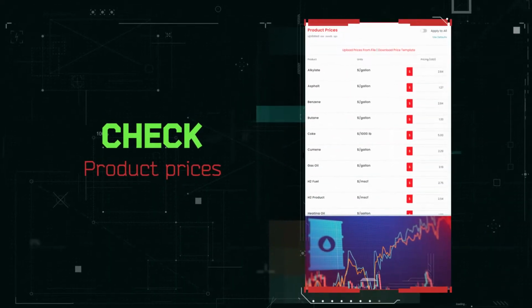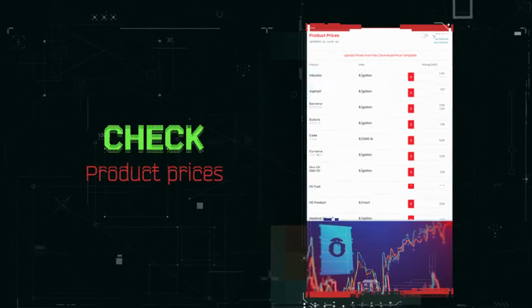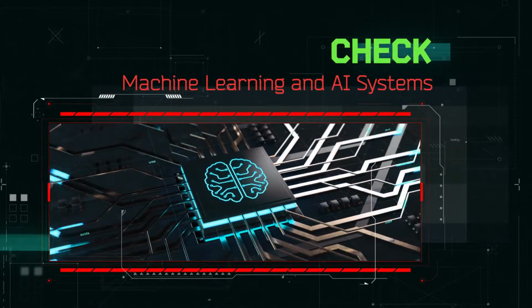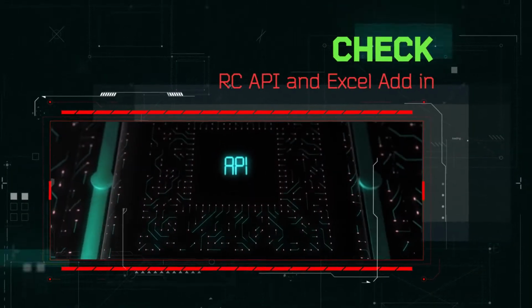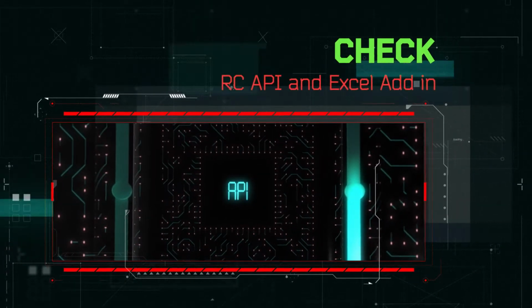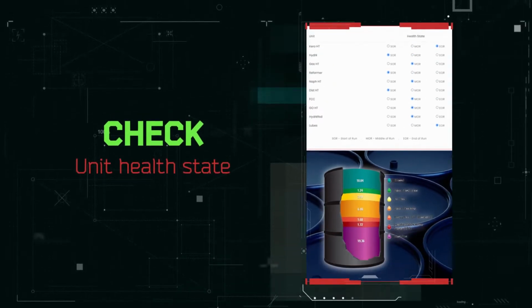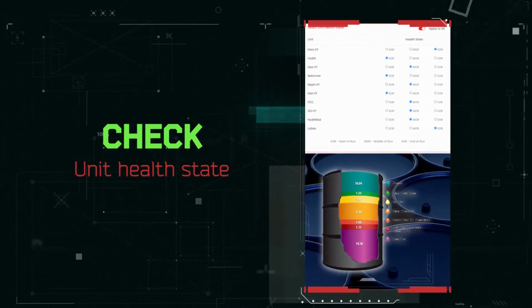Real-time pricing from pricing partners, check. Machine learning and artificial intelligence systems, check. RC API and Excel add-in systems, check. Dynamic yield systems tied to each unit's health state, check.